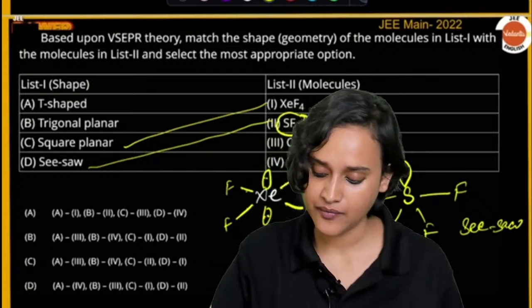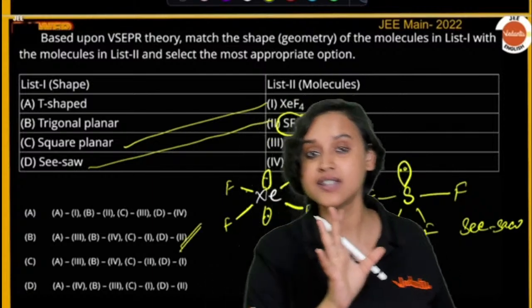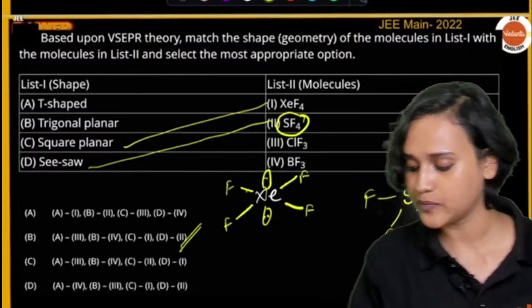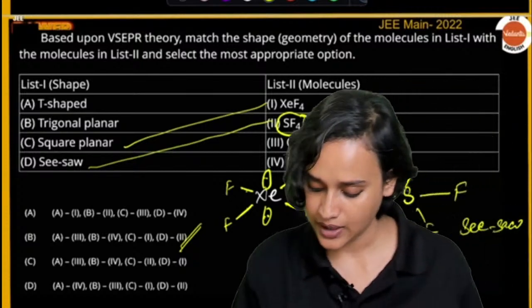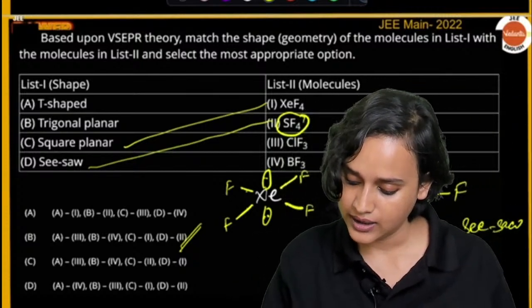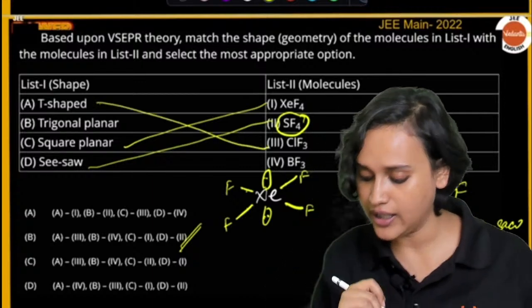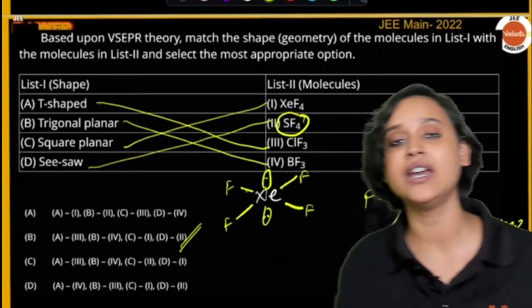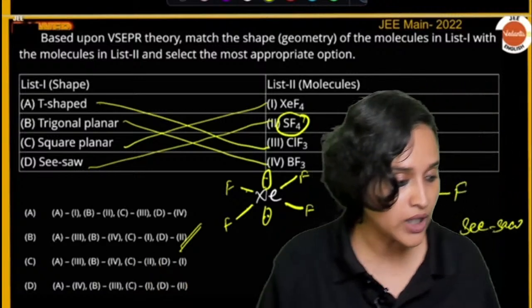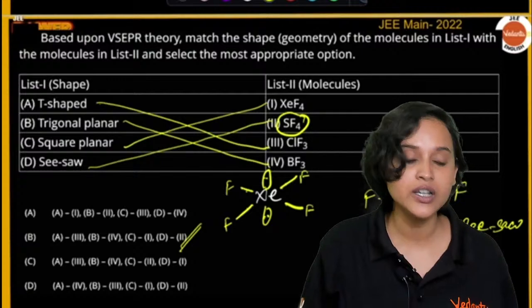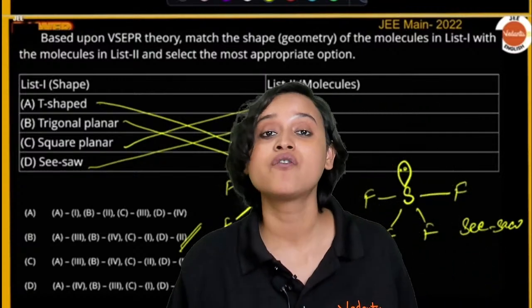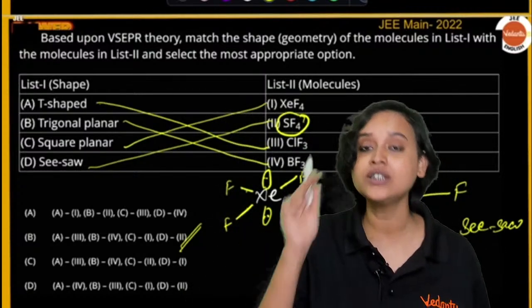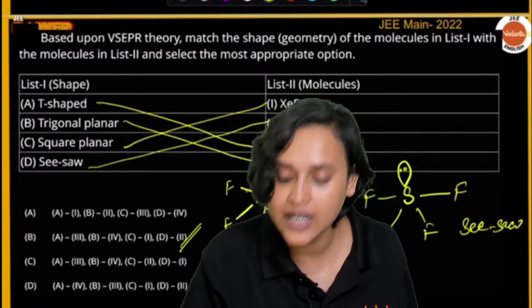And option B is the correct answer, just by the way. But let's see. ClF3 will be T-shaped, and trigonal planar will be BF3. Now your homework is to find out how to draw the structure of this ClF3 and BF3.